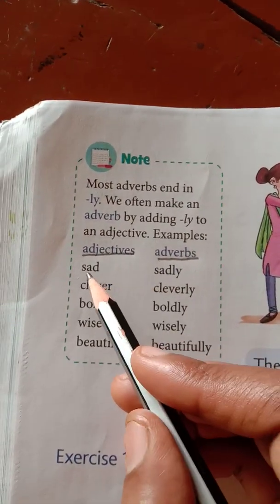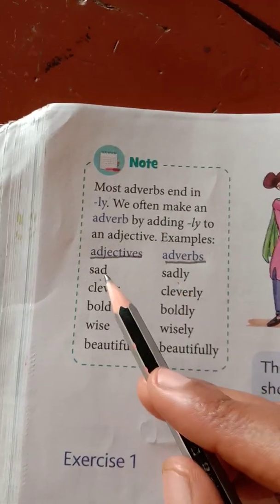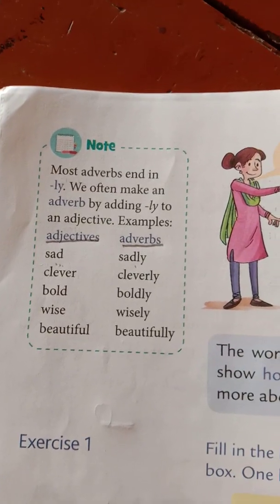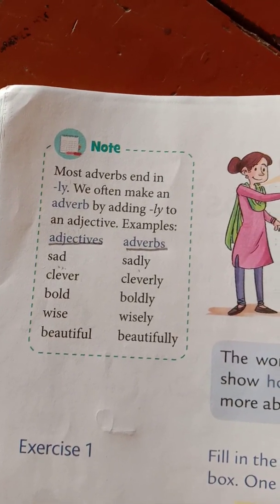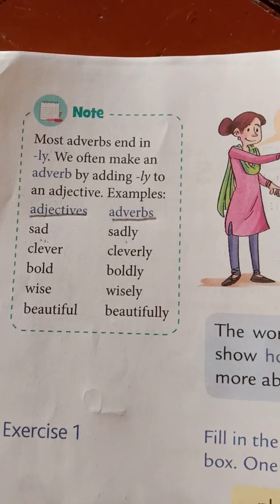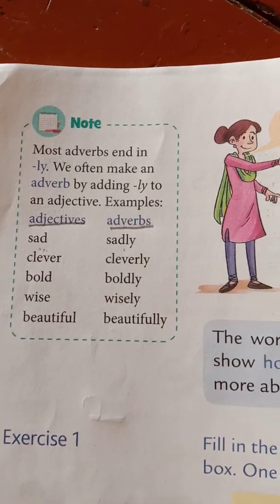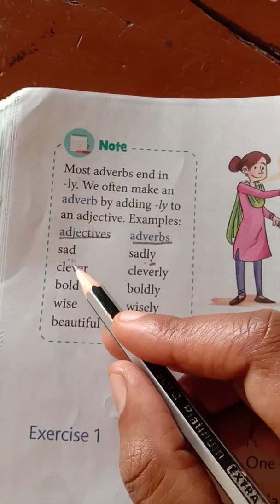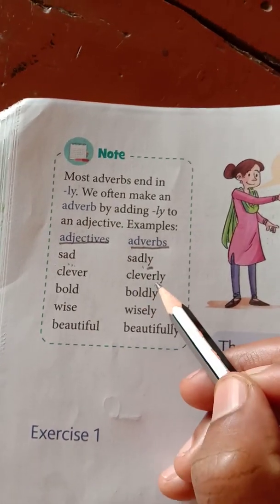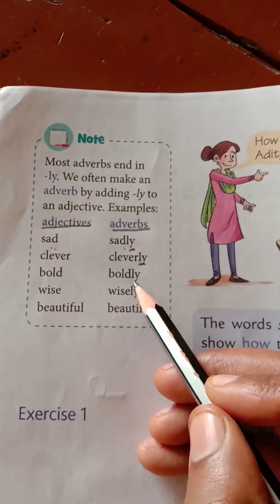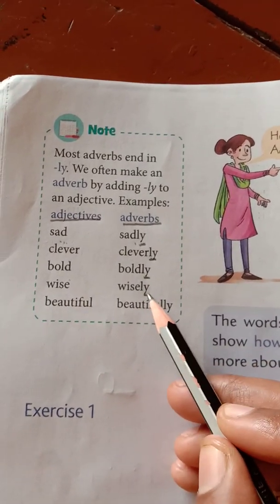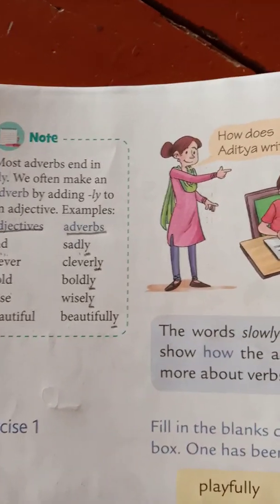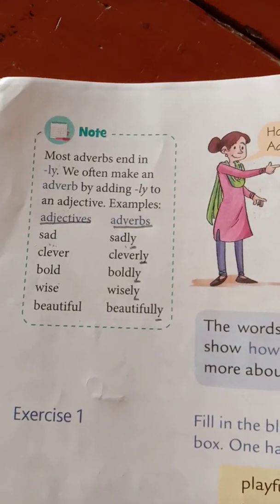Then you have here sad, sadly. So sad is an adjective. It's like explaining how the person feels at that moment. But once you add ly, it becomes an adverb. Sad, sadly. Clever, cleverly. Bold, boldly. Wise, wisely. Beautiful, beautifully. So like that. Once you add ly, it becomes adverbs.